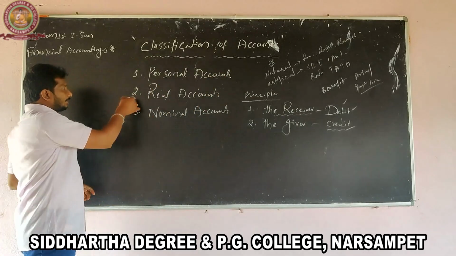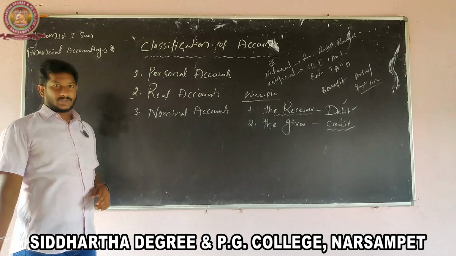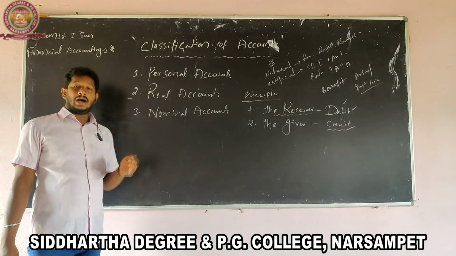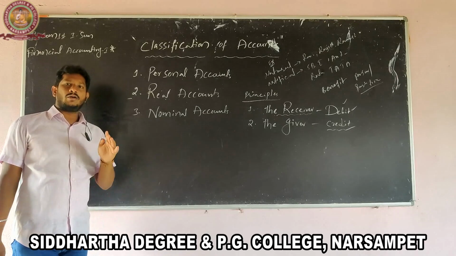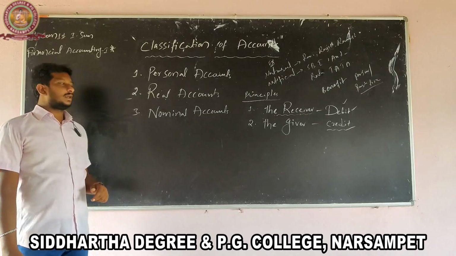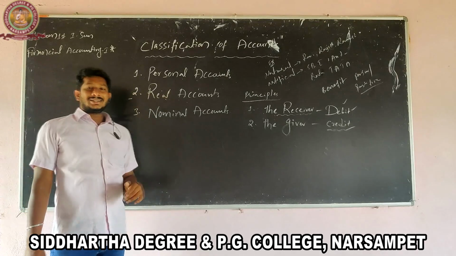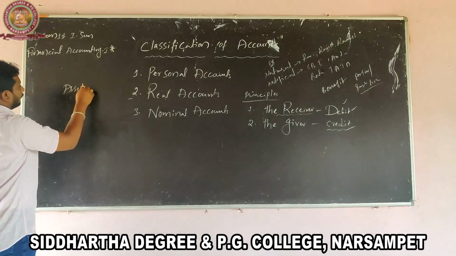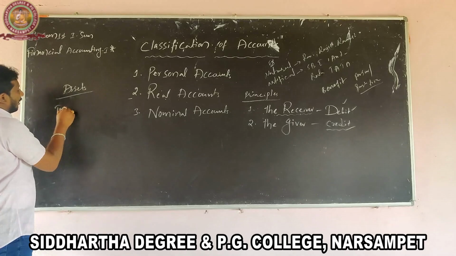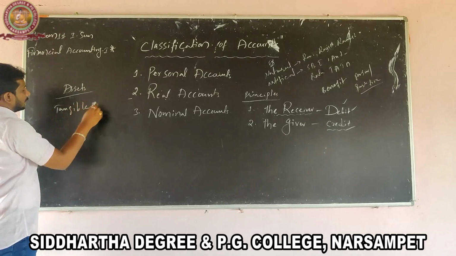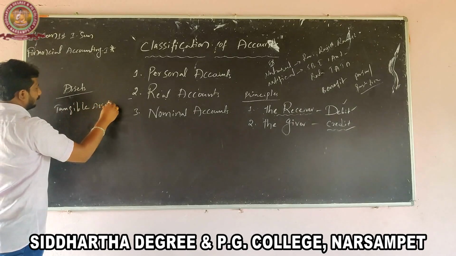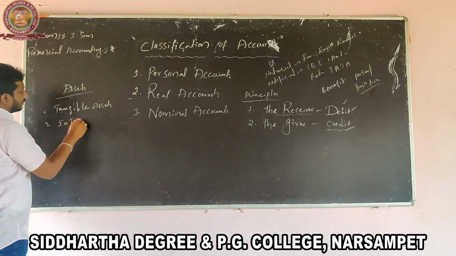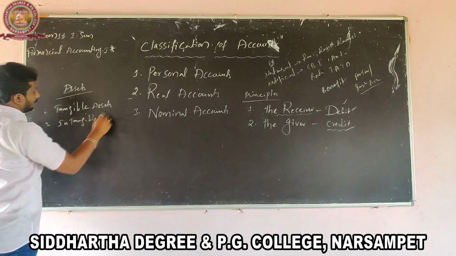So next one, real accounts. Real accounts relate to assets and properties of the business organization. The assets are two types: tangible assets and second, intangible assets.